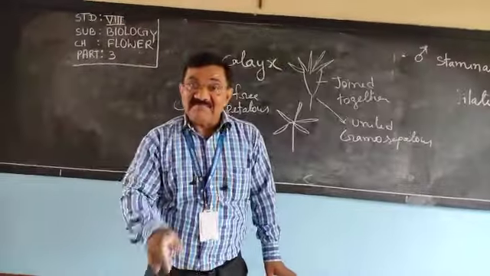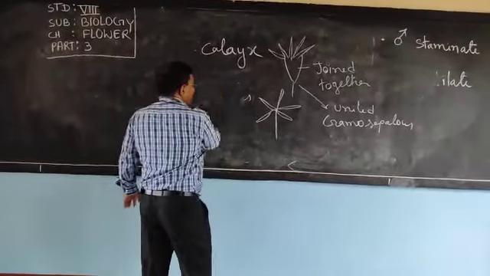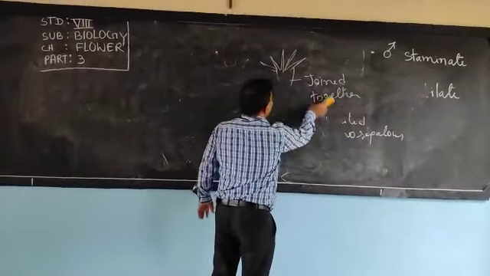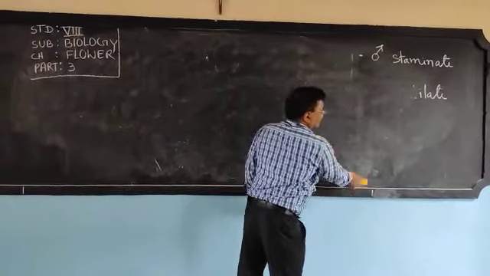Now coming to the male part. The male part, what I have told, is called what? The male whorl is called androecium, and one unit of androecium is called stamen.